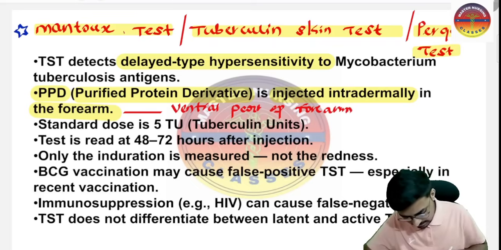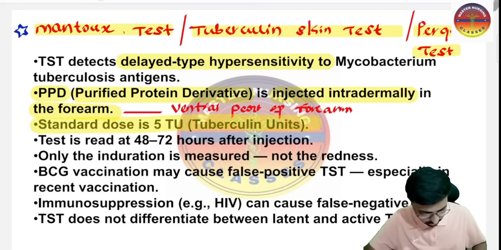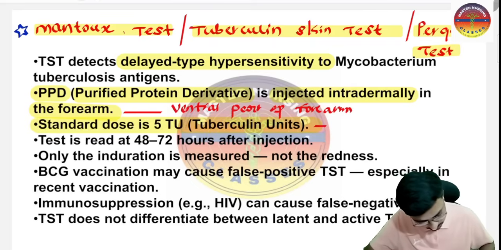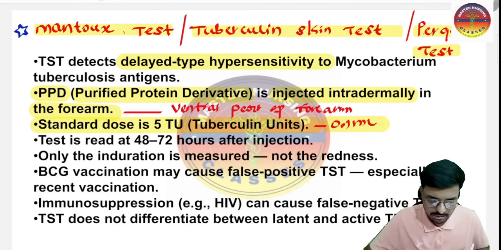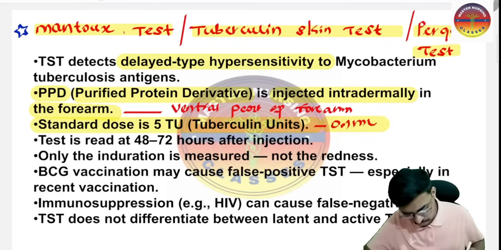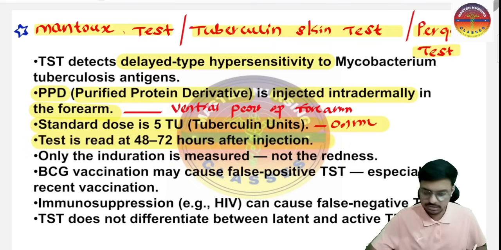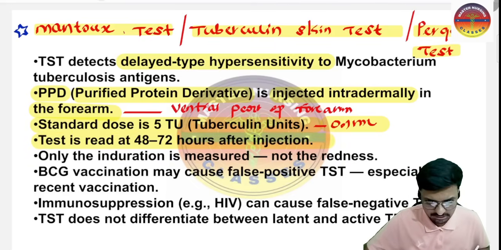Okay, and what is the standard dose? There is the 5 tuberculin units, or we can say 0.1 ml also. So 5 tuberculin units in 0.1 ml is what you are going to administer. When we are going to measure the test, already discussed, that is 48 to 72 hours after the injection.